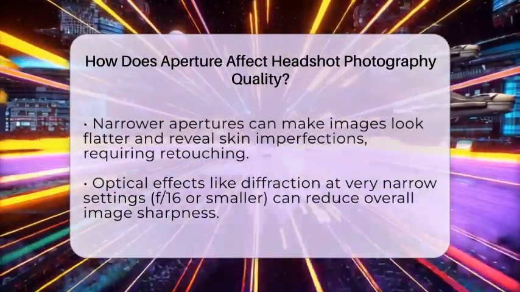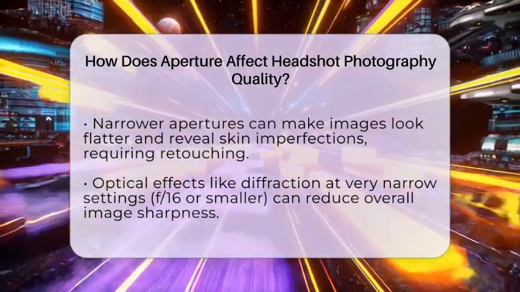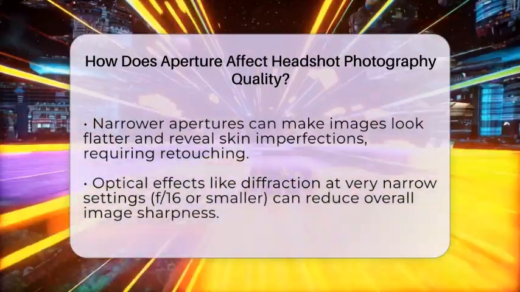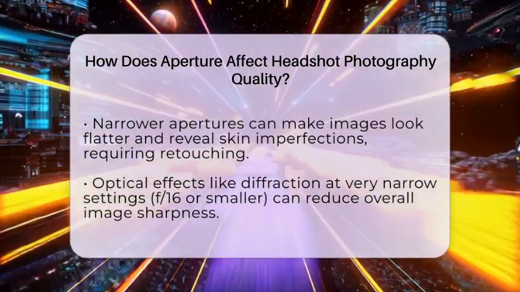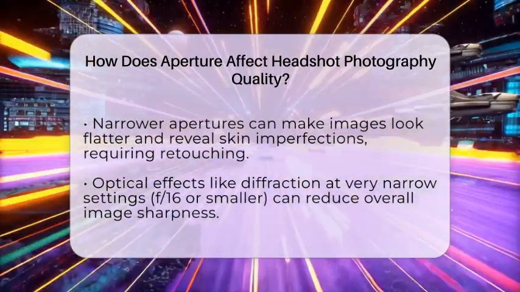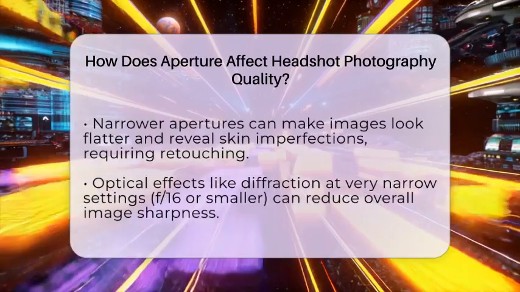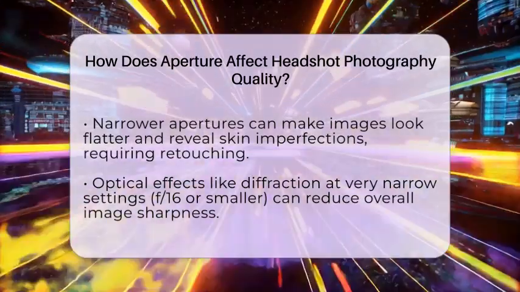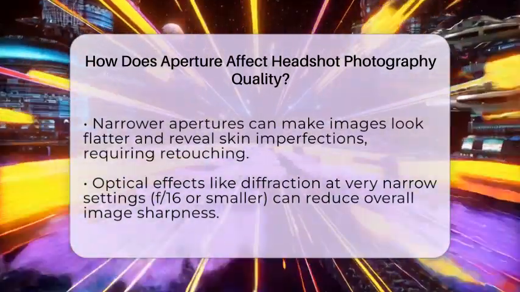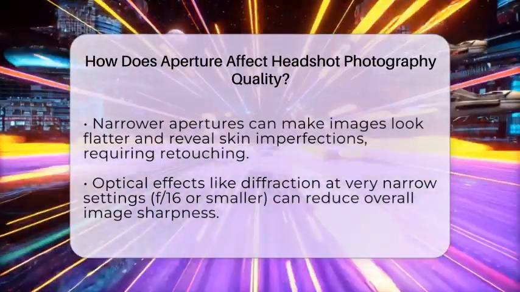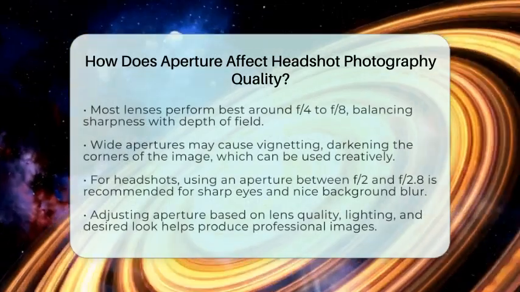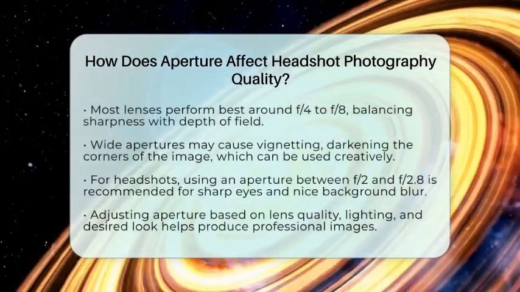Aperture also influences image sharpness because of optical effects like diffraction. At very narrow settings such as f16 or smaller, images can become less sharp. Most lenses perform best around f4 to f8, balancing sharpness and depth of field. Wide apertures can sometimes cause vignetting, which darkens the corners of the image. This can be used creatively or avoided depending on the style you want.